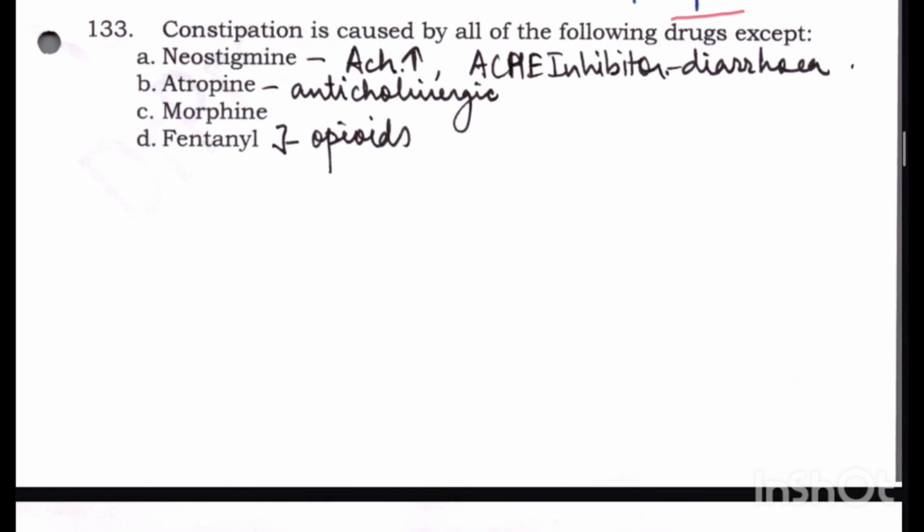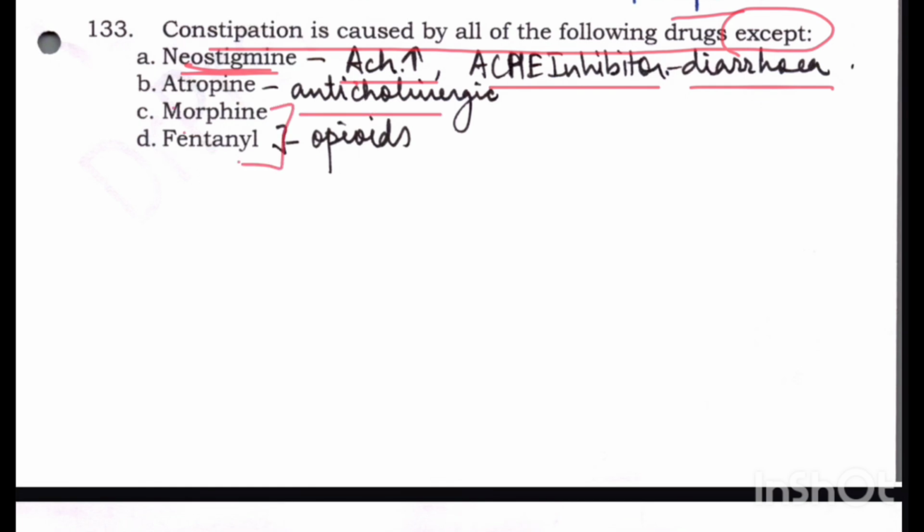Constipation is caused by the following drugs except. So constipation is caused by all the following except which drug? Neostigmine is an anticholinesterase drug, an acetylcholinesterase inhibitor. It increases acetylcholine, so it definitely causes diarrhea. Atropine is anticholinergic, it causes constipation. Morphine and fentanyl are opioids, they also cause constipation. So constipation is not caused by neostigmine, so this is the right answer here.